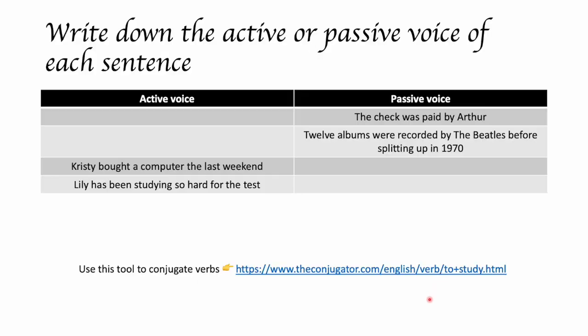And this is the classwork I prepared for you. It goes like this. Write down the active or passive voice of each sentence. Here we have the first sentence that is written in passive: the check was paid by Arthur. And the active voice has to be: Arthur paid the check. The other examples are here.